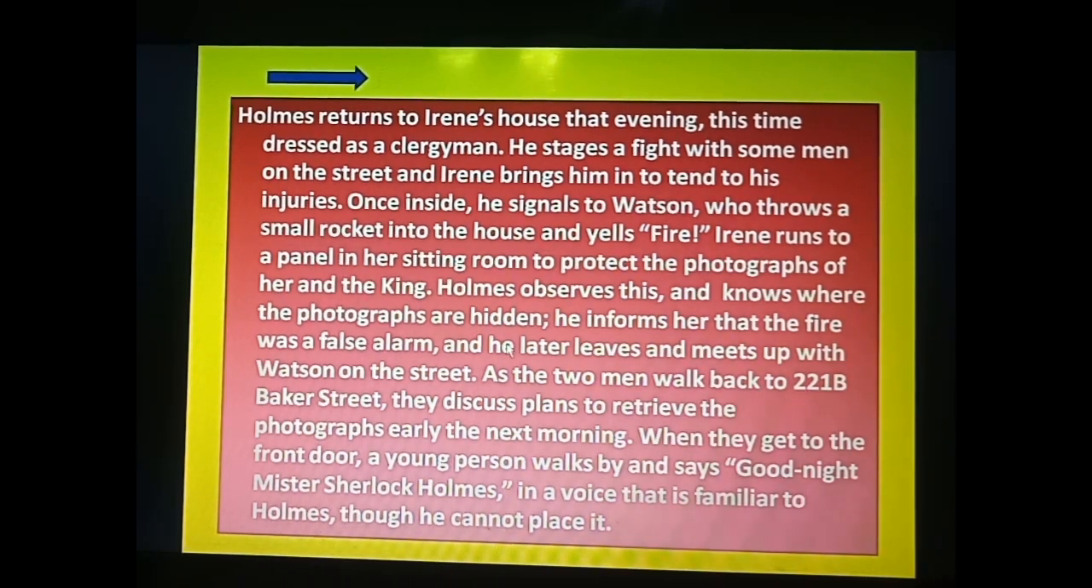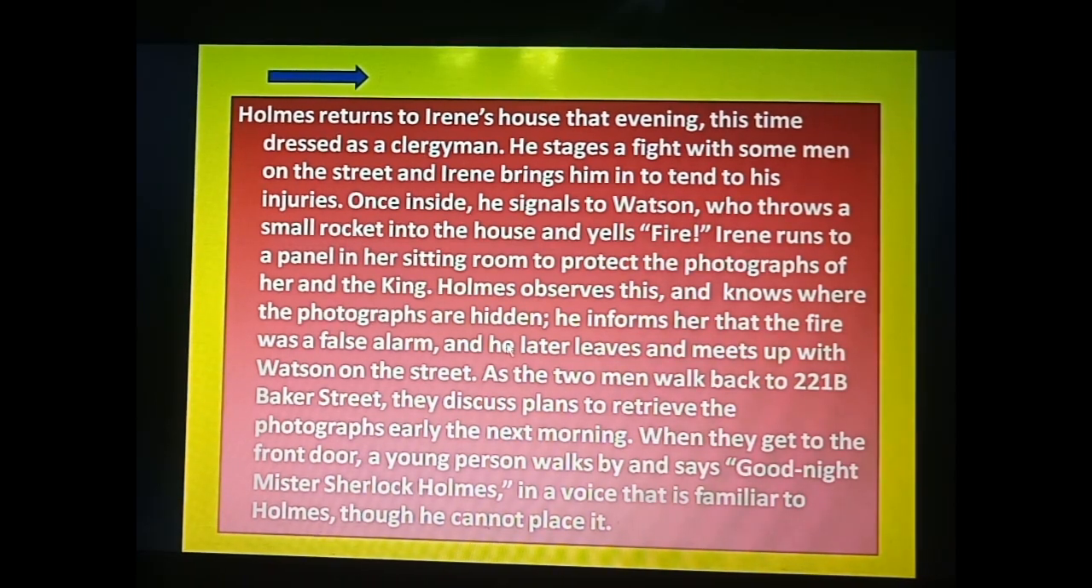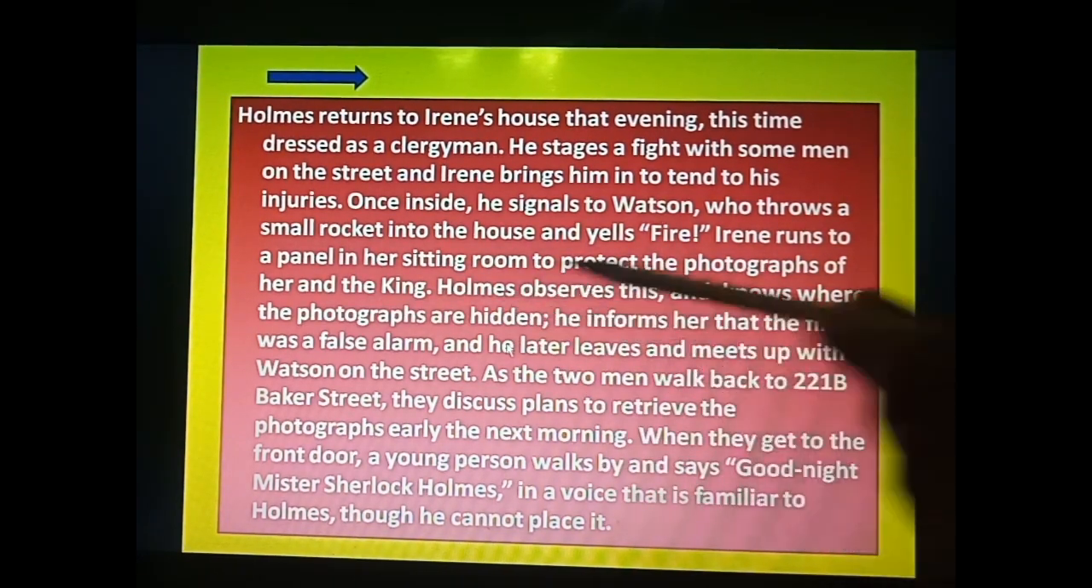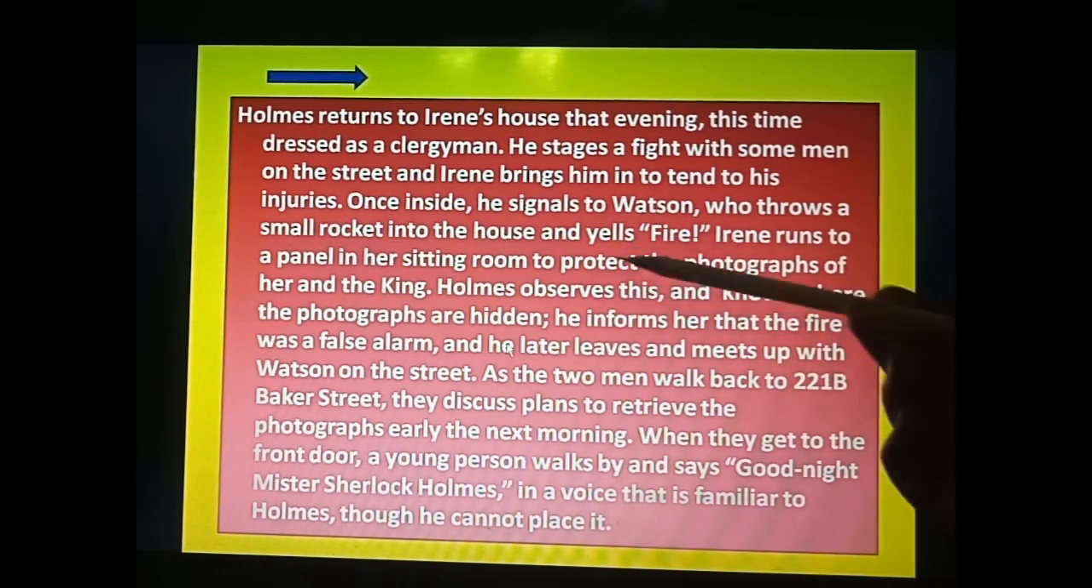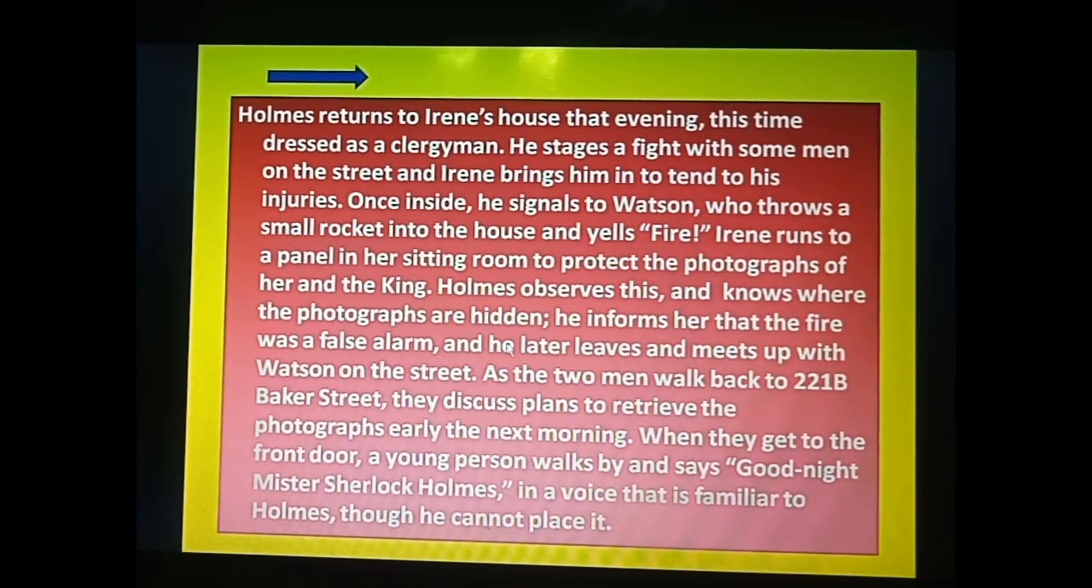See, now what happened? Suppose there is a fire in someone's house, then what will happen? That person will run to the thing which is the most valuable, the most important, isn't it? Same here also. Irene runs to a panel in her sitting room, to protect the photographs, because according to her, in her house only these photographs are the most important things.